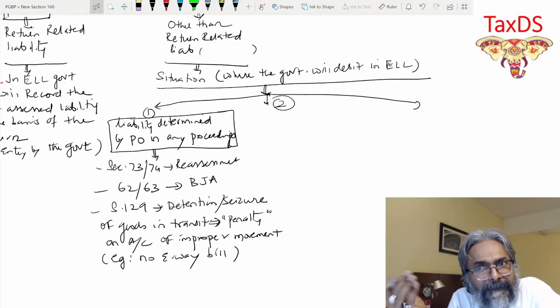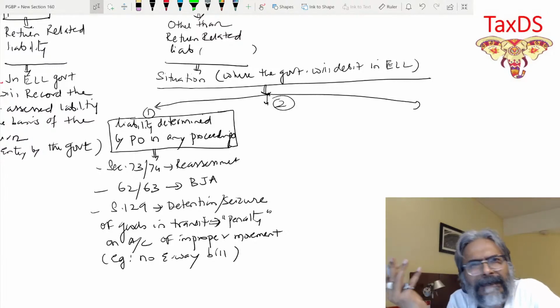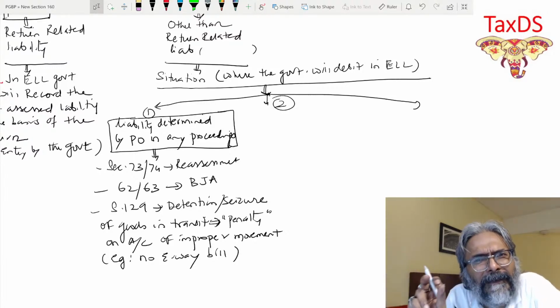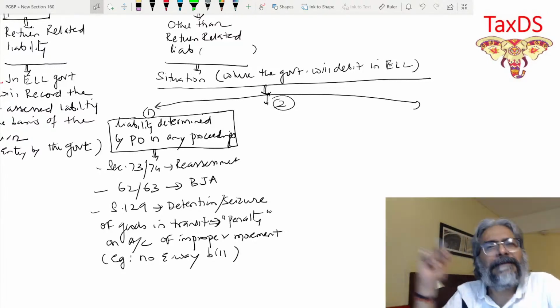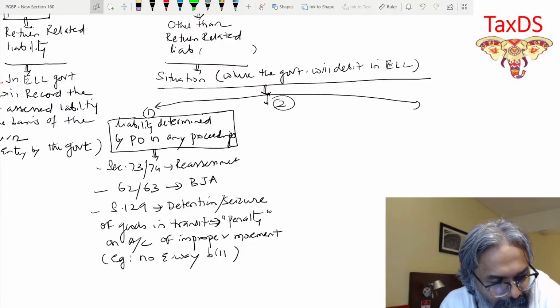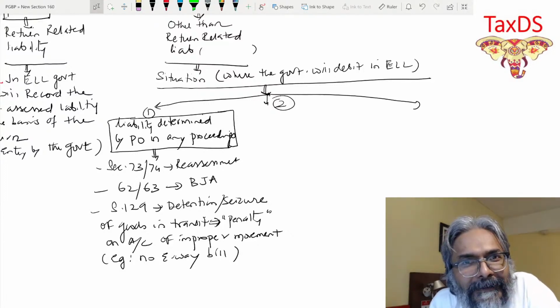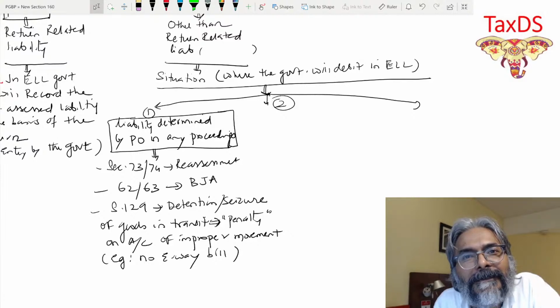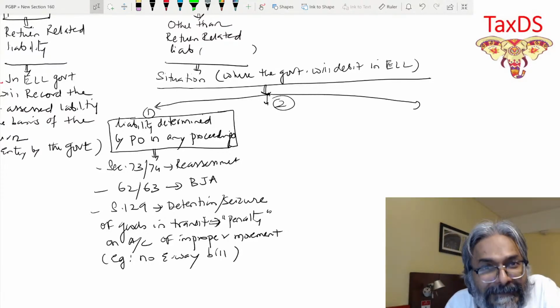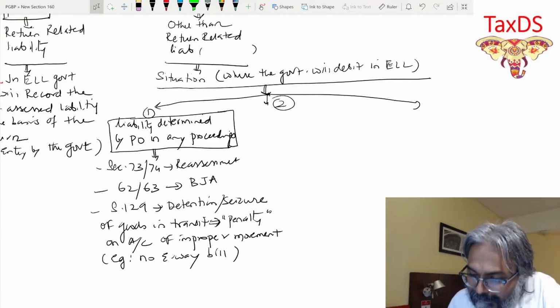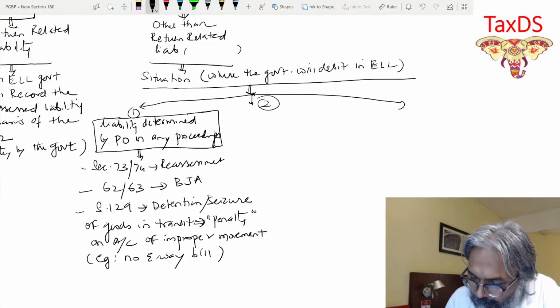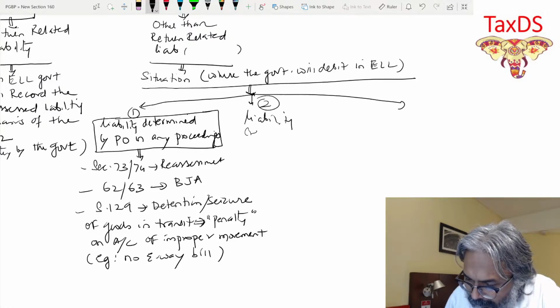Obviously, for the delay, the portal itself will calculate the liability so far as the interest is concerned.